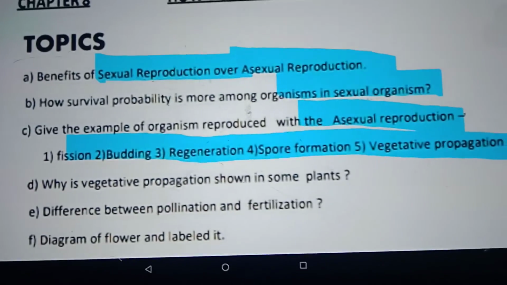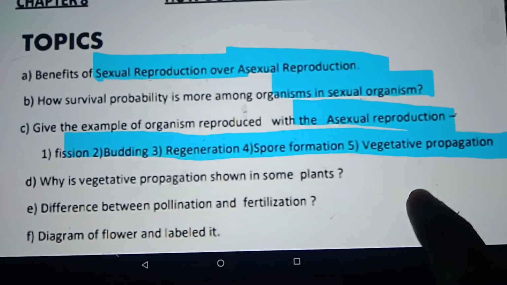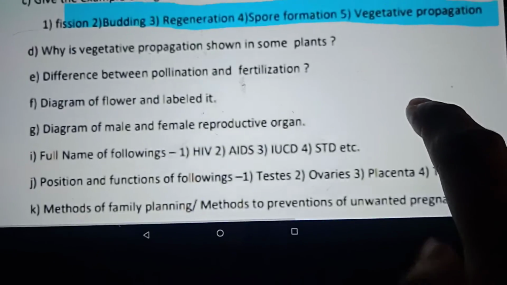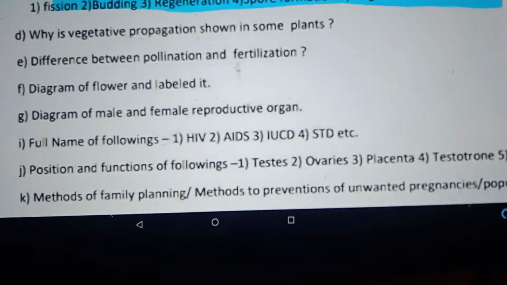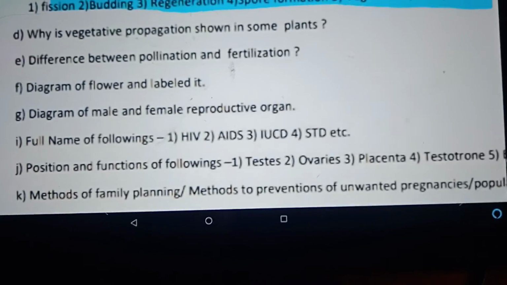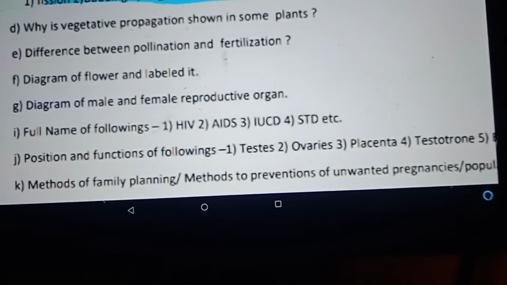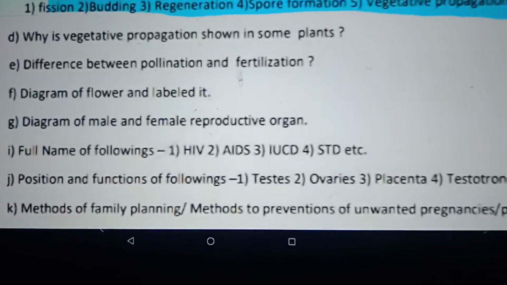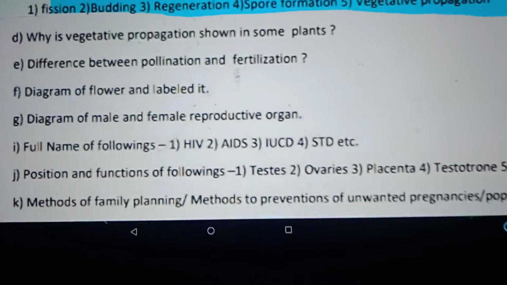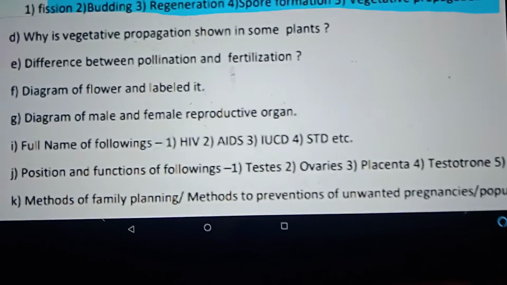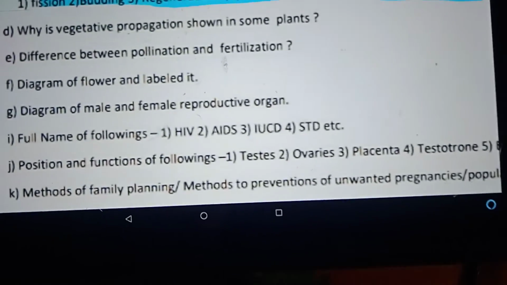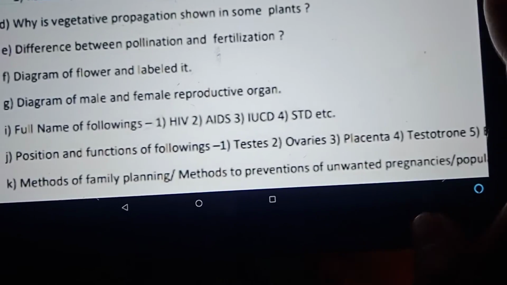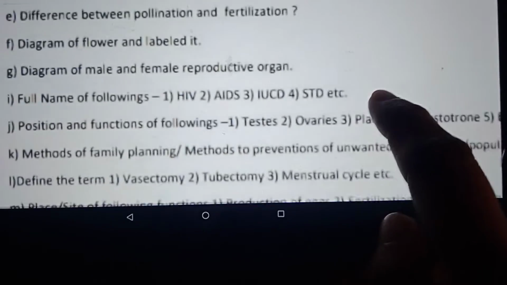Vegetative propagation. Why is it shown in some plants? Then the difference between pollination and fertilization. Pollination is the transfer of pollen, that is, the male gametes from the anther. Fertilization is when the male gametes go and fuse with the egg cell, that means the female gamete. Okay, diagram of the flower with labeling, diagram of the male and female reproductive organs with labeling.